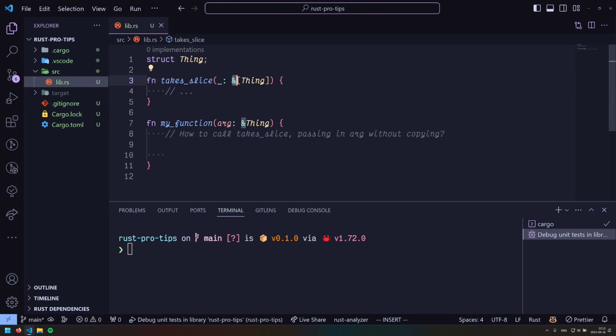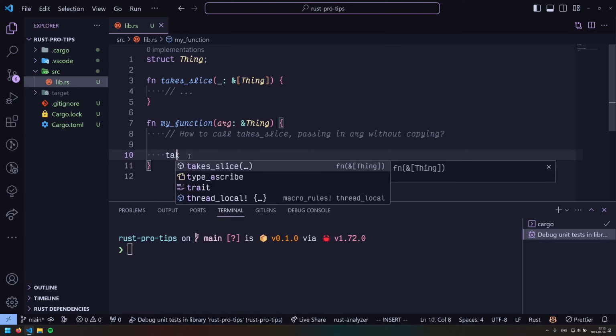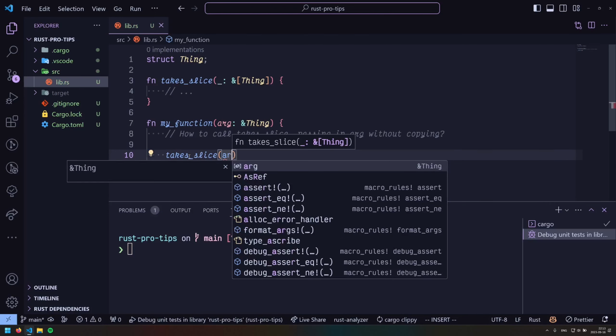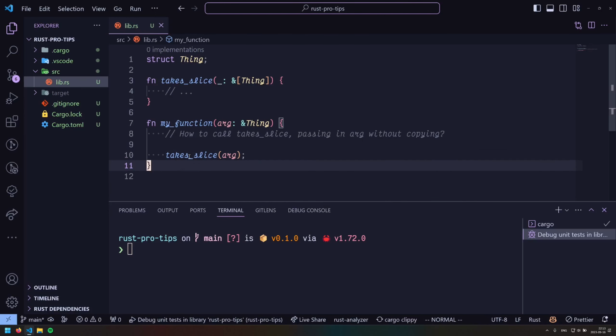Okay, so it takes this reference here to an array of things. And then here in our function that we're writing, we have a reference to a thing, but we don't actually have the thing. And we want to call this library, or wherever it's coming from, this function that takes a slice. We want to call this function and pass in arg somehow, right?